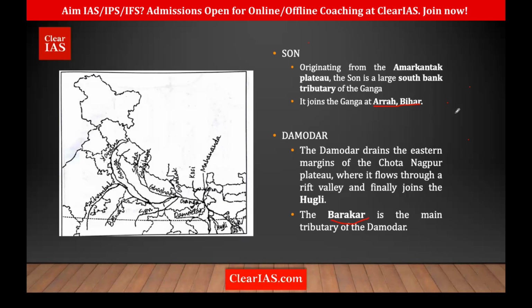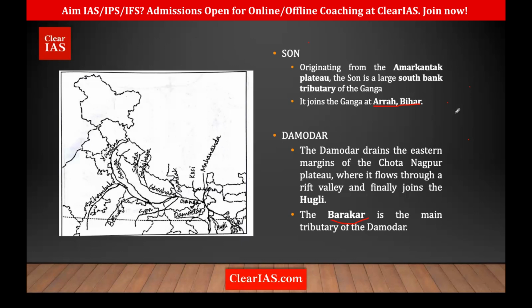Okay, and another interesting fact about Son River or Amarkantak region. Okay, so I'll just tell you this as well. So the drainage pattern at Amarkantak is known as the radial drainage pattern. So what is radial drainage pattern? That means there are three rivers originating from Amarkantak and flowing to three different sides. So which are the three rivers?